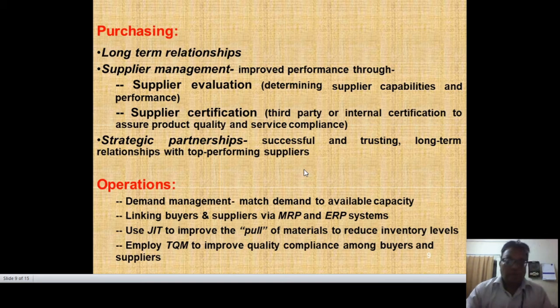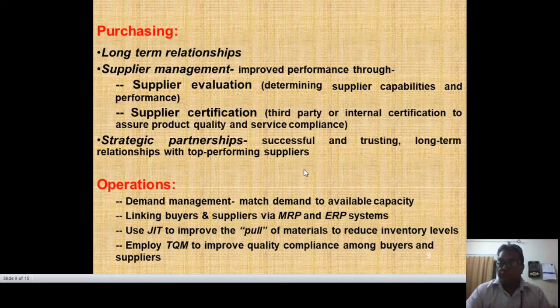Now, what is purchasing? Purchasing is basically that we get the goods from there to the purchaser. It should be a long-term relationship, and we take care of supplier management, improved performance. In supplier management, we have to take care of supplier evaluation and supplier certification. Supplier certification is a third party or internal certification to assure product quality and service compliance. Like nowadays the ISO branding, the ISI mark, and food grade are different parts of them.